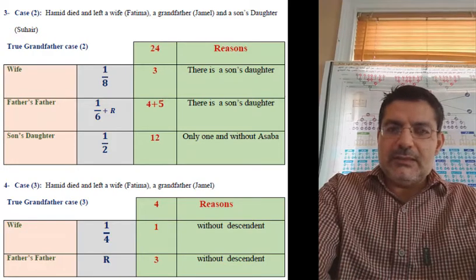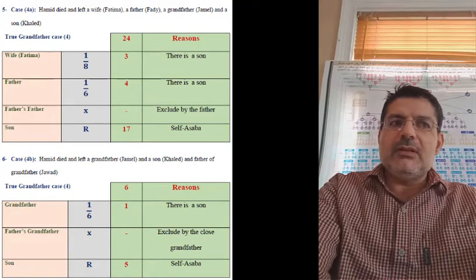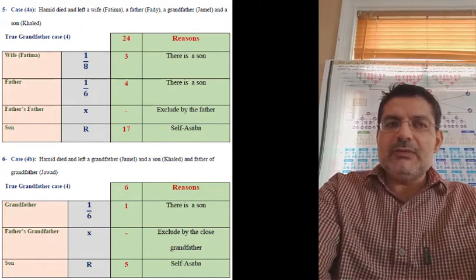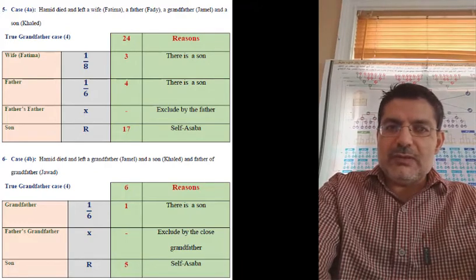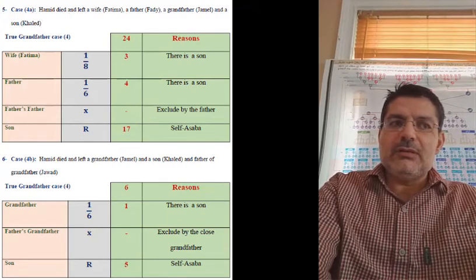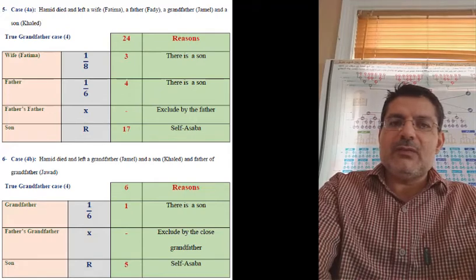Let's take another example. A person died and left a wife, father, son, and father's father. Now the wife will take 1/8 because there is a son, and the father will take 1/6 because there is a son. The son will become the residue, R. The father's father will have X for excluded.